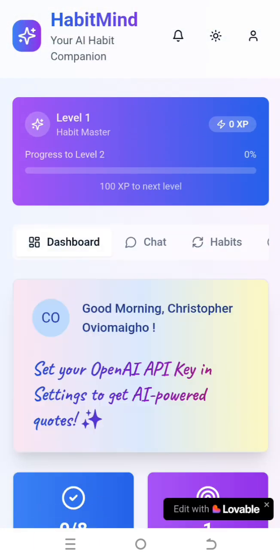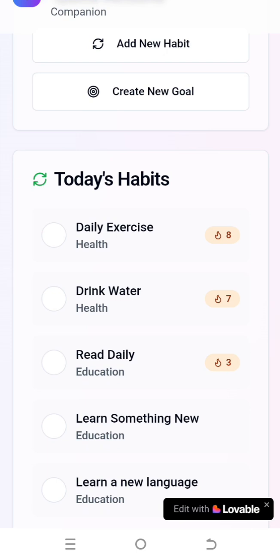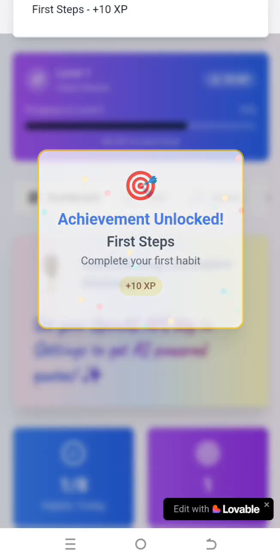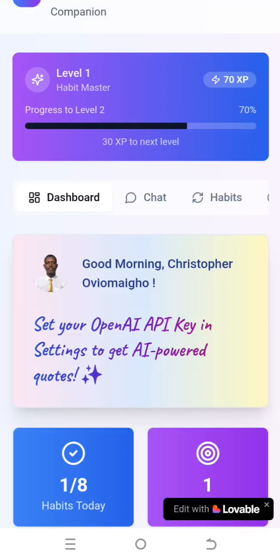Each day I can come here. Let's say my daily exercise, I have achieved that. I can click here to mark it as completed. Each habit I complete during the day, I'm given points. That's the XP point system.